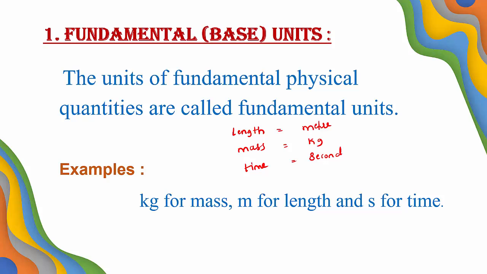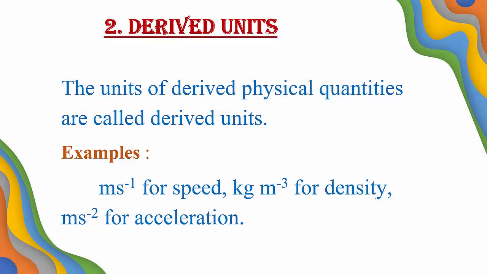I had given examples here. Kg for mass, meter for length, and second for time. These are the fundamental units. Similarly, the second type is derived units. So what are derived units? The units of derived physical quantities are called derived units.